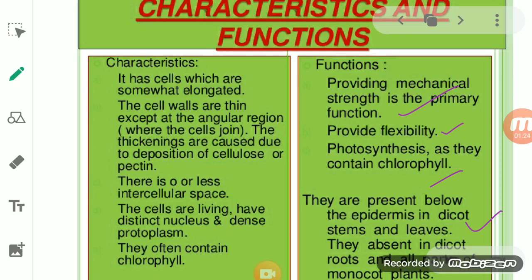They are absent in dicot root and present in all the monocot plants. So in monocot plants they are present in all the parts, but in dicots, in roots, they are absent, but it is present in the hypodermis of stem and leaves. So this is the location and function of collenchyma.